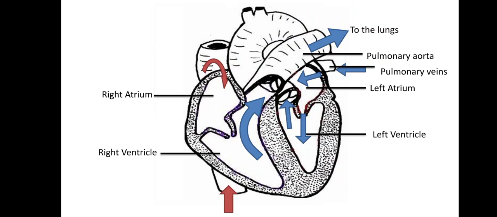The pulmonary aorta and systemic aorta are basically guarded by semilunar valves which prevent the backward flow of the blood. This one is the systemic aorta, which carries the oxygenated blood and distributes it to all parts of the body.